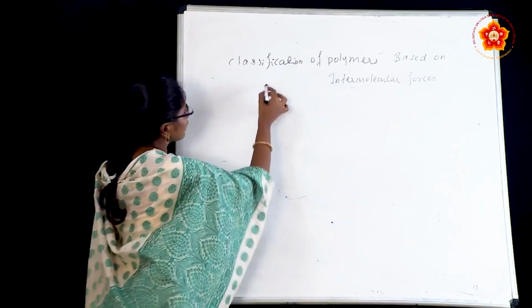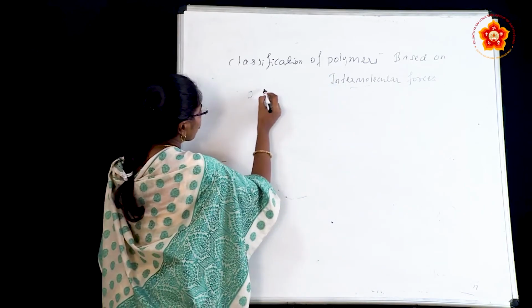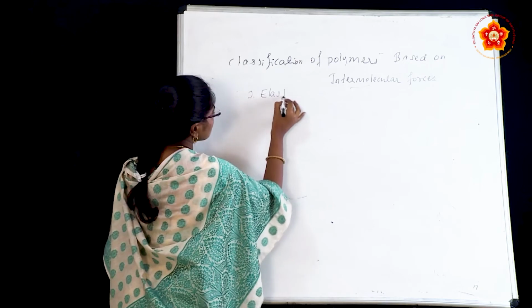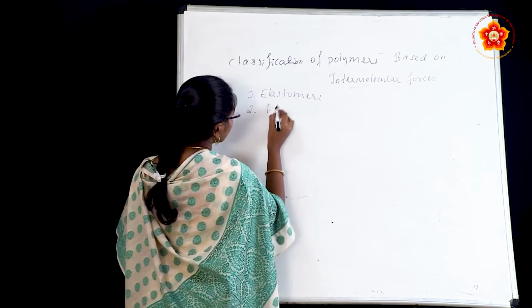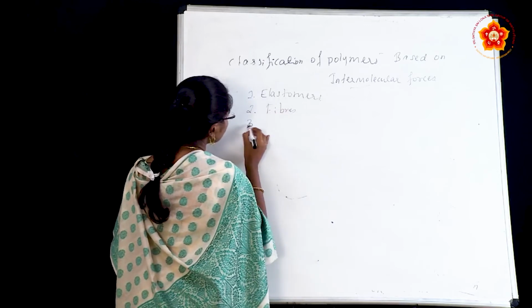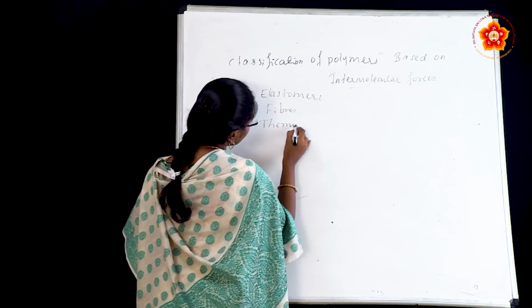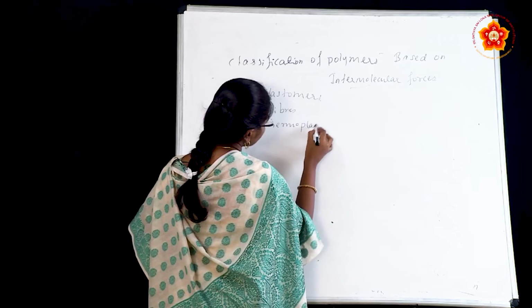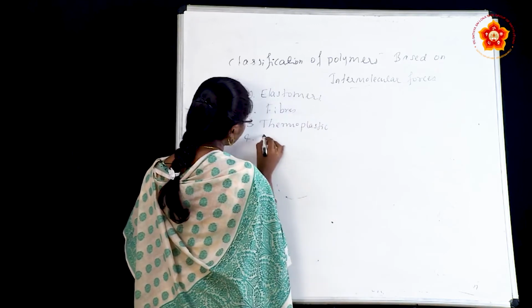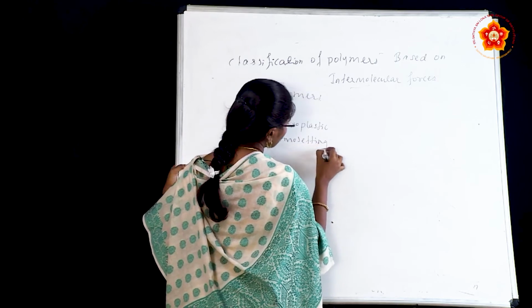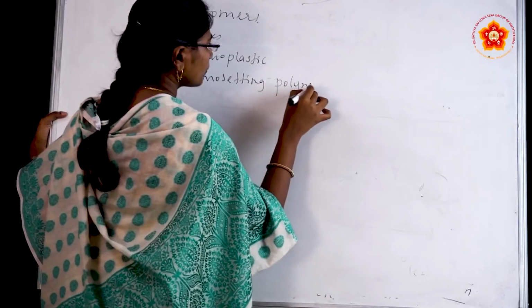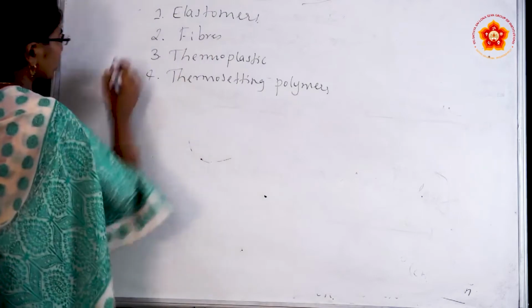In this, again, we categorize into 4 types. One is elastomers, second one fibers, third one thermoplastic polymers, fourth one thermosetting polymers. So we will discuss one by one.